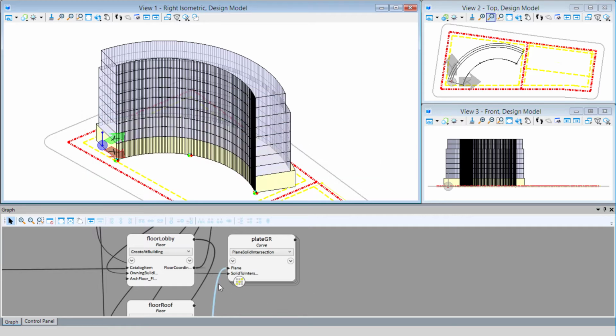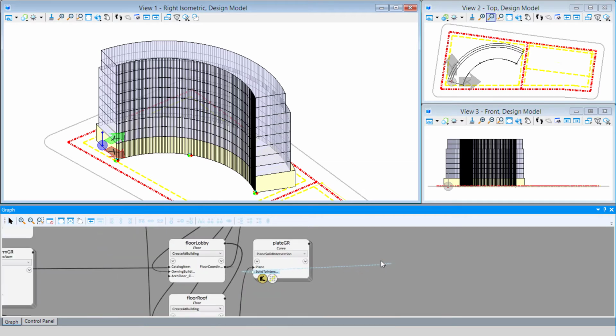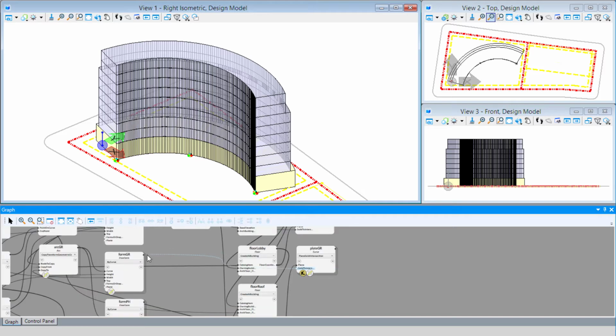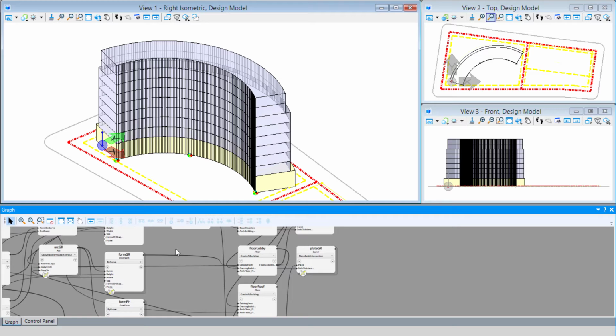Now we also need to change the solid to intersect. So again, I'm going to hover over that wire and disconnect it from the form lobby. And we're going to connect that to the form GR, or form guest room. If I hover over that one now, we can see it has created the floor plates at the guest room floors, and now I just have the penthouse floors remaining.